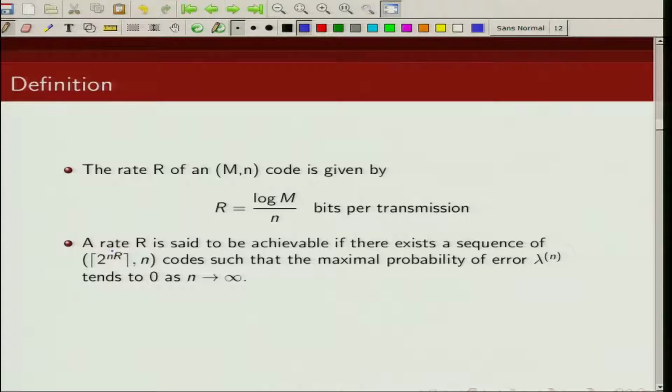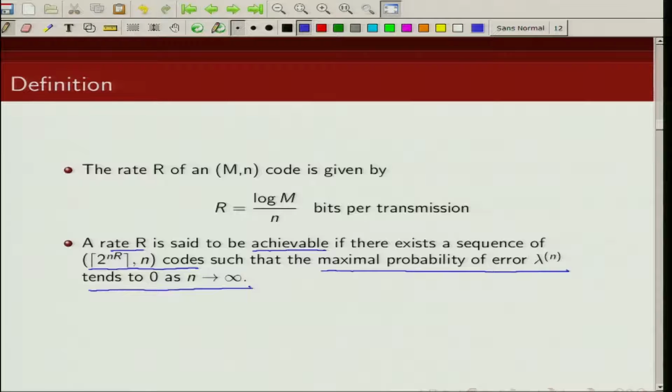Now we say a rate R is achievable if there exists a sequence of codes with parameter m given by ceil of 2 raised to the power nR and of length n such that the maximal probability of error goes to 0 as n goes to infinity.